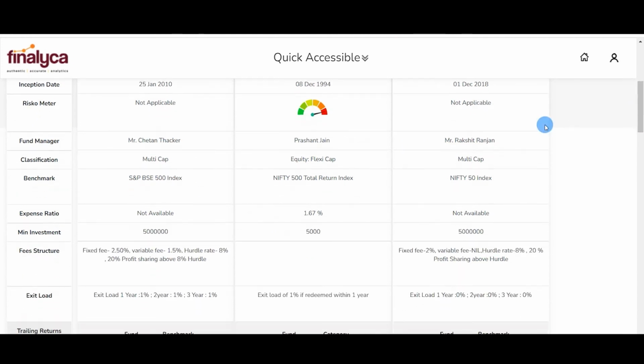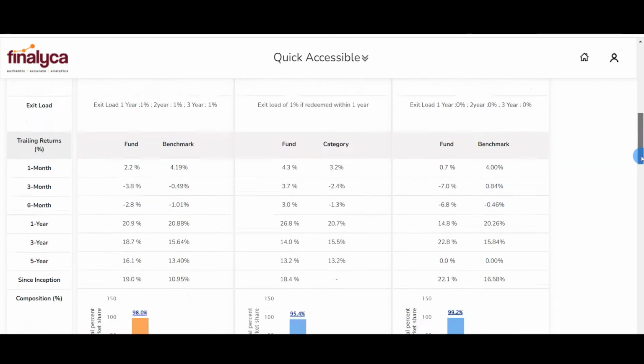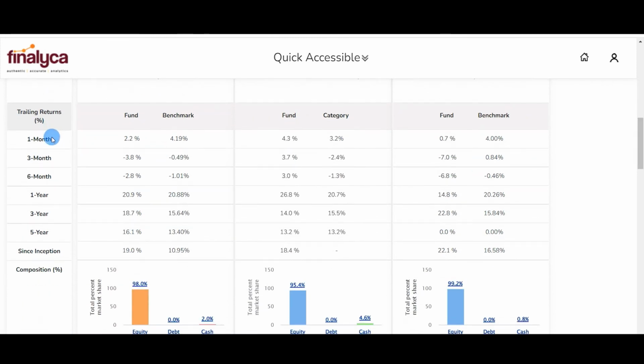So we've got Mr. Chetan Thakkar here, Mr. Prashant Jain and Mr. Rakshit Ranjan here. Again, the classification, the benchmarks which have been defined by the fund, the expense ratios, the minimum investments which is mentioned out here, the fee structures and the exit loads.